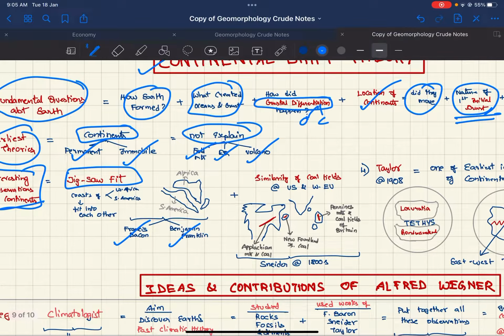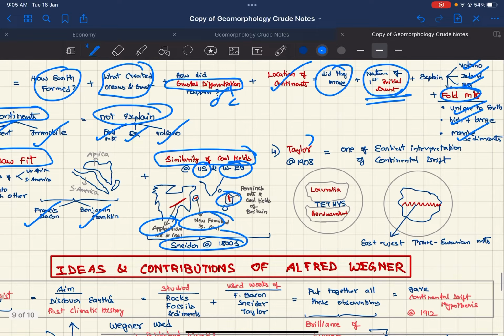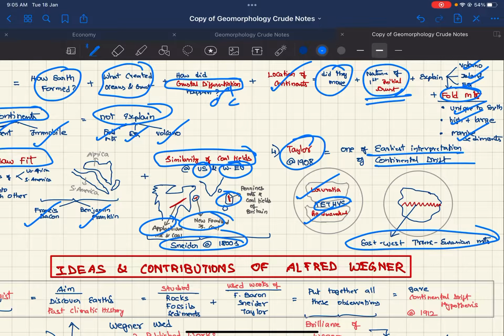Snider, in the 1800s, talked about the similarity of coal fields in the US and Western Europe: Appalachian, Newfoundland, and Pennines. And Taylor, in 1908, gave the earliest interpretation of continental drift. He talked about Laurasia, Gondwanaland, Tennessee, and the Trans-Eurasian mountains.